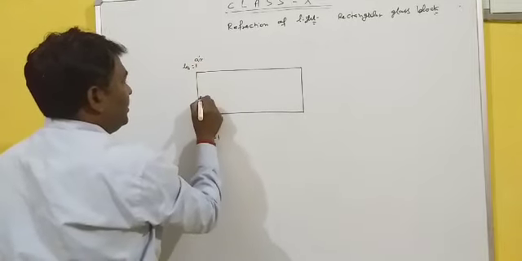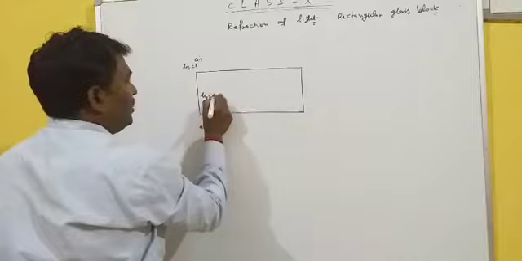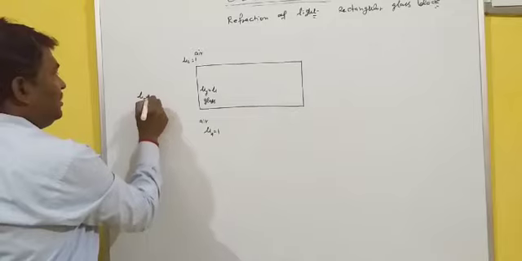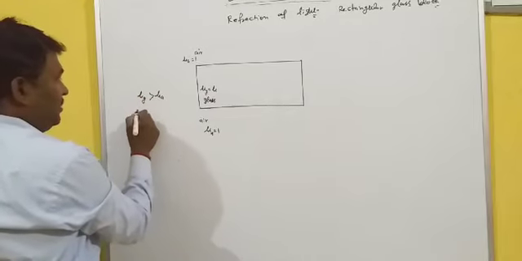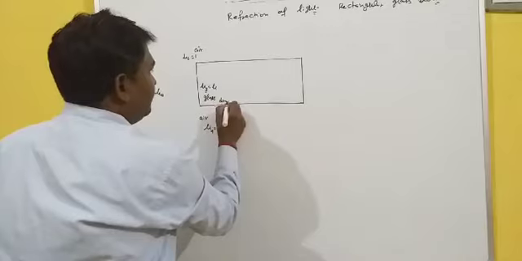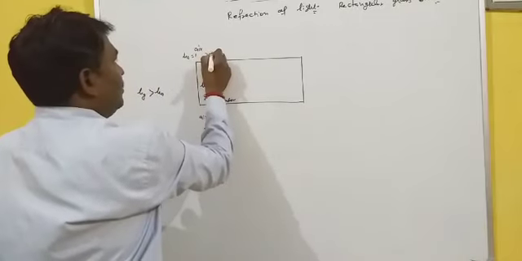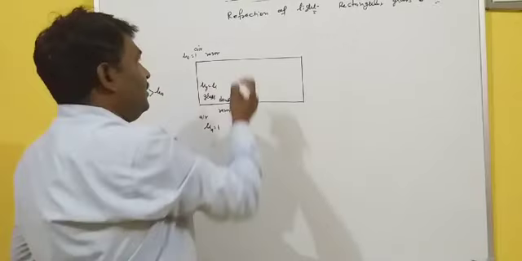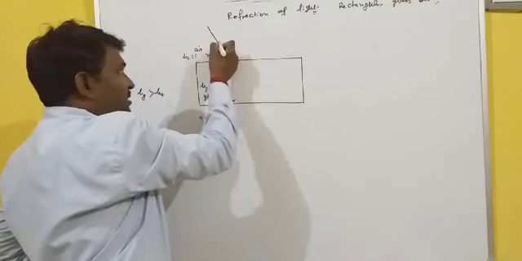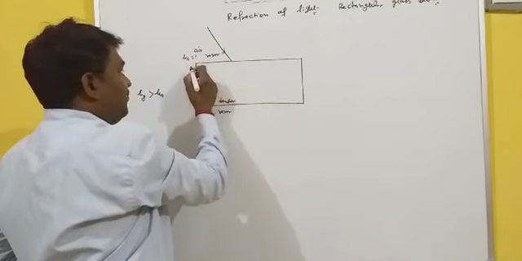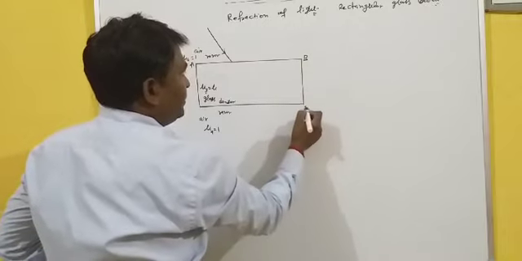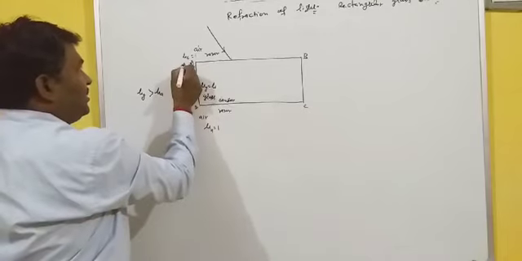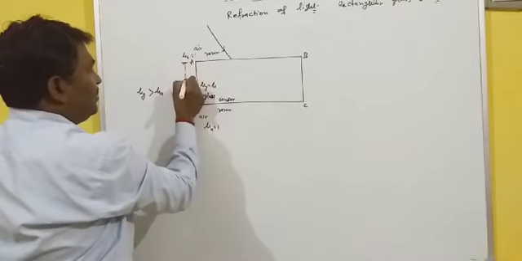Here the refractive index of glass, let it be mu. Since mu of glass is greater than mu of air, this is your denser medium, and this is your rarer, and this is also rarer. Okay. So now see, if a light ray is incident like this at this first interface, let ABCD be a rectangular glass plate or block, and let the thickness of this block be T.